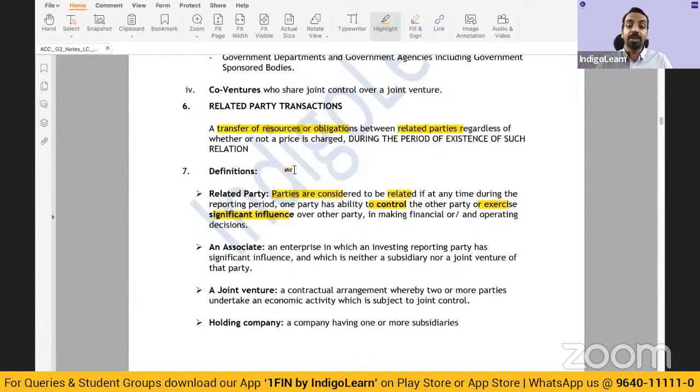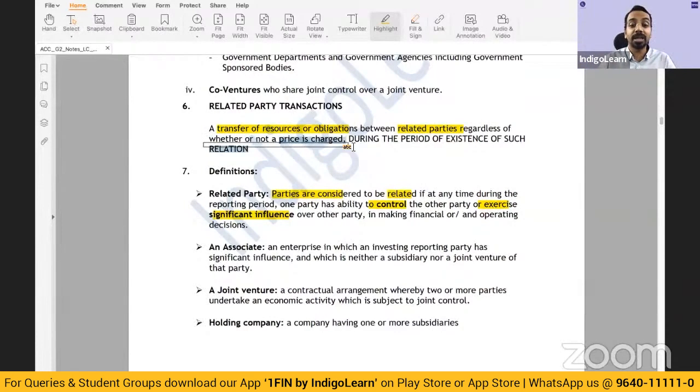During such period, when the relation was existing, those are called related party transactions. And this is the focus of the standard, that you have to disclose related party transactions. We'll come to the format of disclosures, but if there is a related party relationship, and there are transactions between related parties during the relation, then you have to disclose the facts and you have to disclose those transactions.